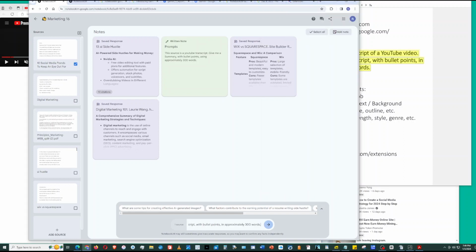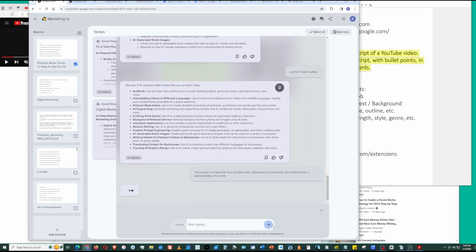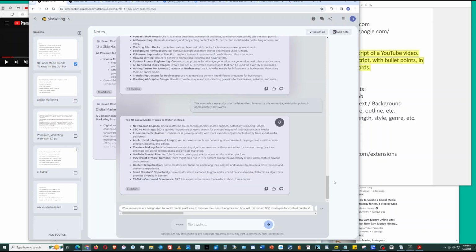"10 social media trends." Press enter or click that arrow. This source is a transcript of a YouTube video. Summarize the transcript with bullet points in approximately 300 words. Oh, here we go. Top 10 social media trends to watch in 2024. New search engines, SEO versus hashtags.